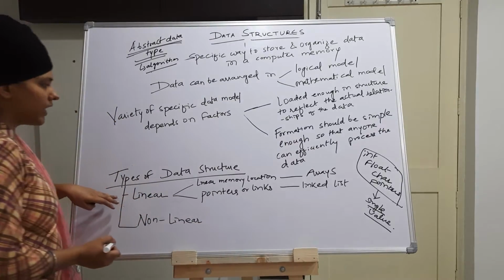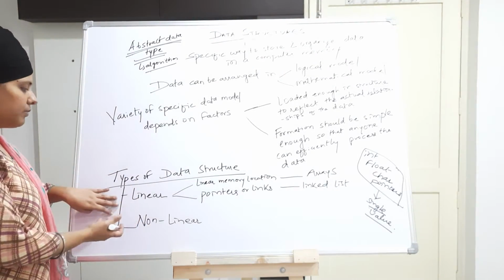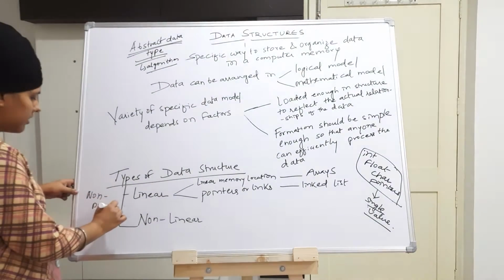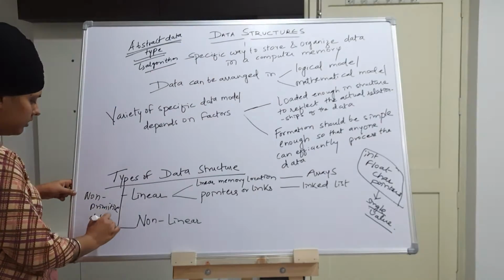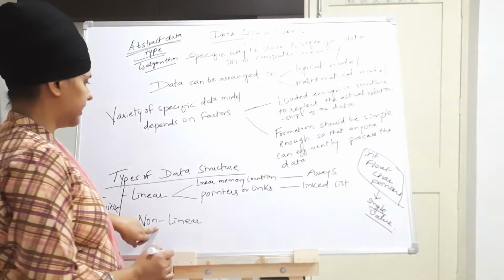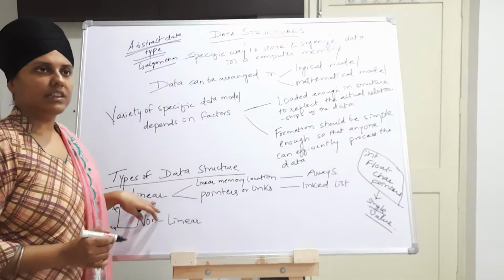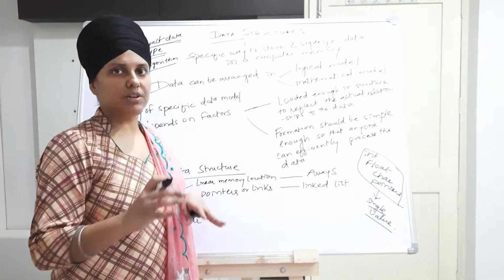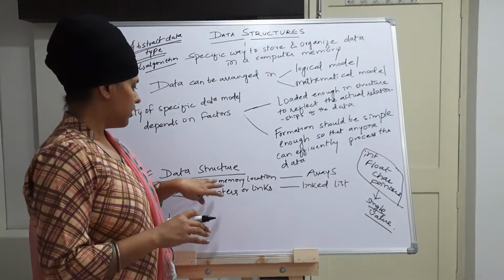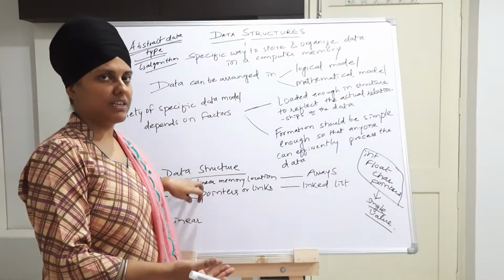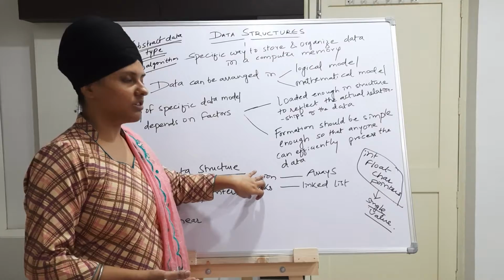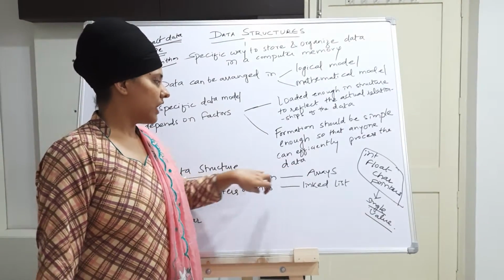So now we have to look at the non-primitive data structures. So these are the non-primitive data structures, linear and non-linear. In linear, the data structure is stored in a sequential manner. The data is stored in a memory in a sequential manner. So the first way to represent that data in a memory is a linear memory location. The data is stored in a linear memory location, that is a sequential manner,